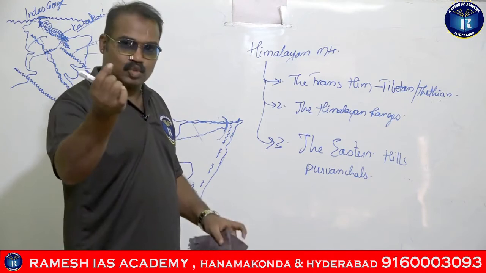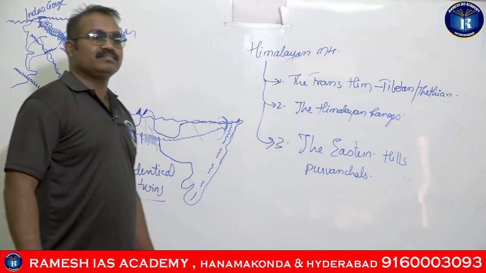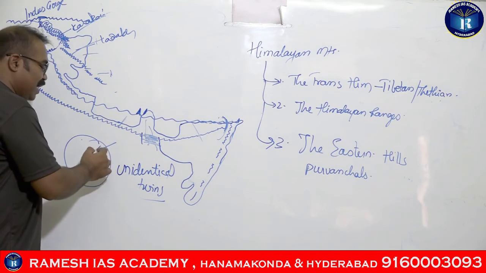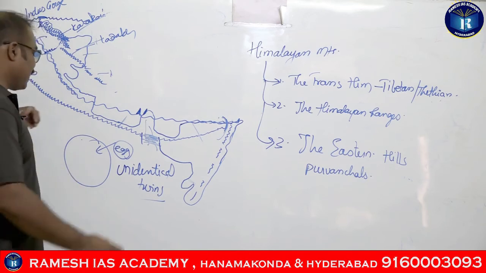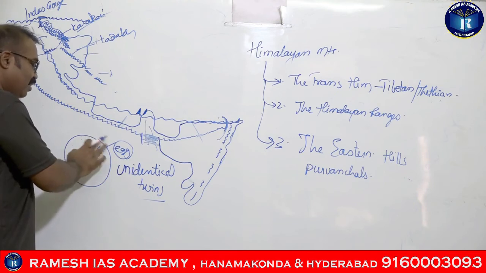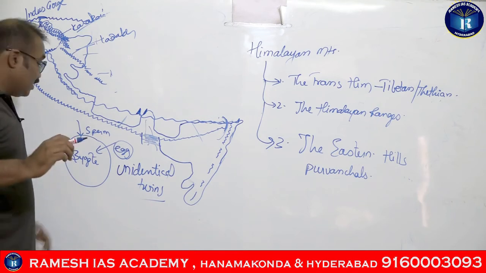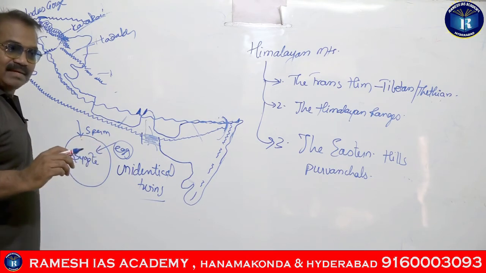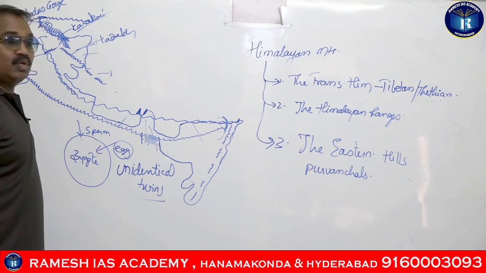So just 2 minutes of explanation, guys, on how identical twins are formed and how unidentical twins are formed. The identical twins will be formed from the same egg, the same zygote. One egg will be fertilized by one sperm, right? After the fertilization, the egg will be having pluripotent, totipotent cells.